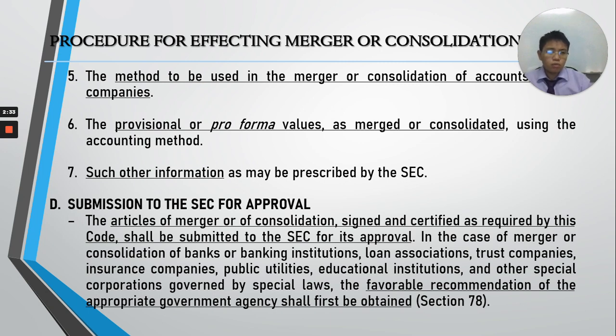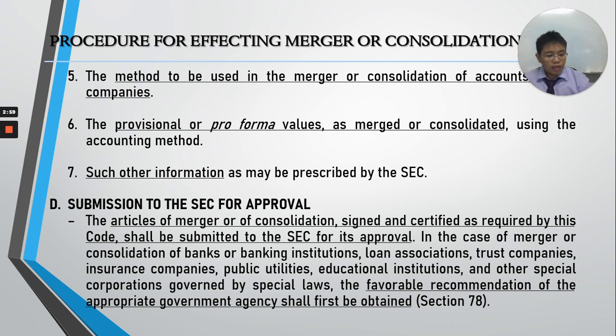What else? Number 2, kailangan din, in addition to the articles, there must be submitted also a list of creditors of the absorbed corporation as of the date of approval of the plan of merger, or in the case naman of consolidation, a list of creditors of the consolidating corporations or the constituent corporations.